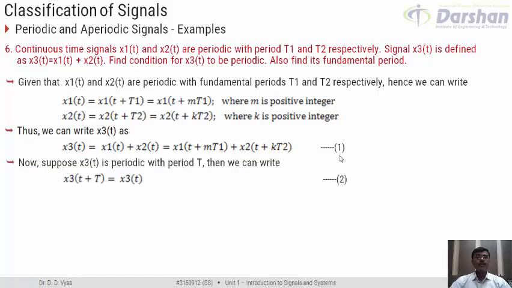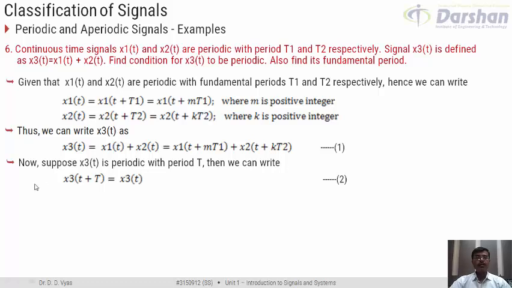Further, if we are interested to find whether x3(t) is periodic or not, let us suppose that x3(t) is periodic and let the period of x3(t) be capital T. What we are trying to do is suppose here that x3(t) is periodic, and we would try to check what is the condition for this to be true.